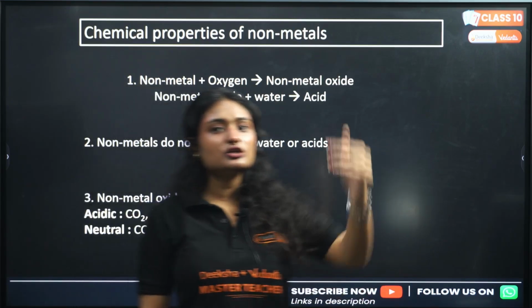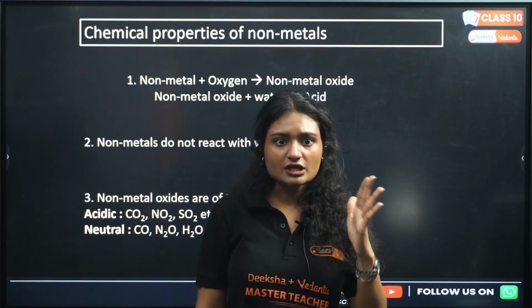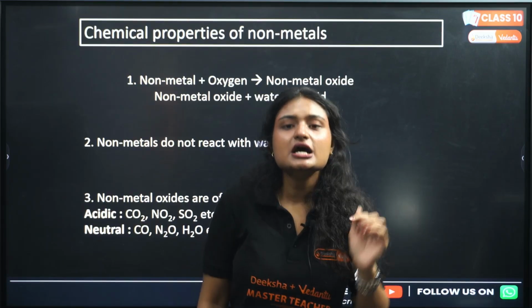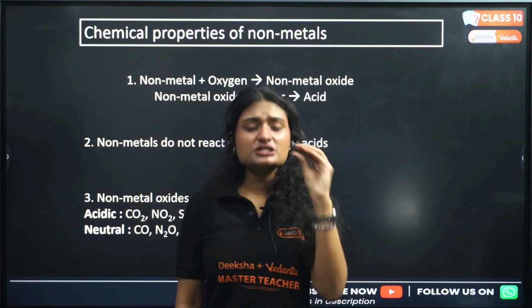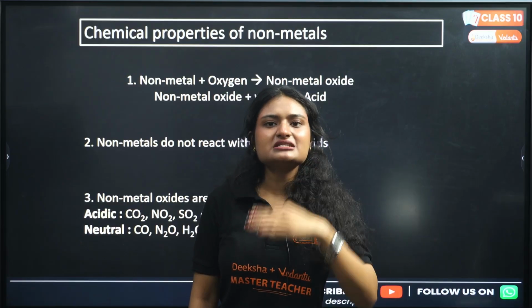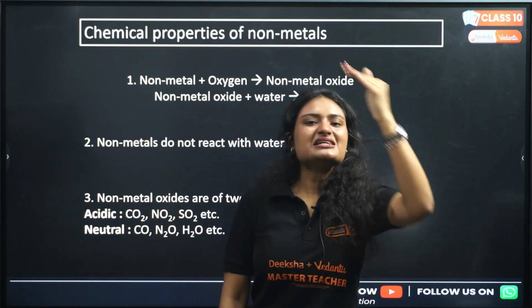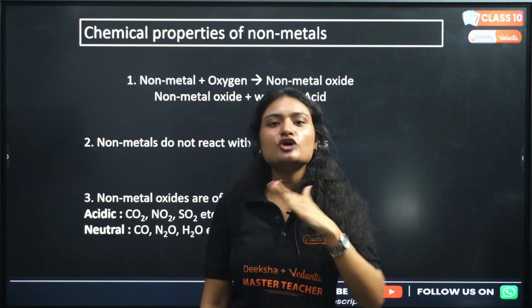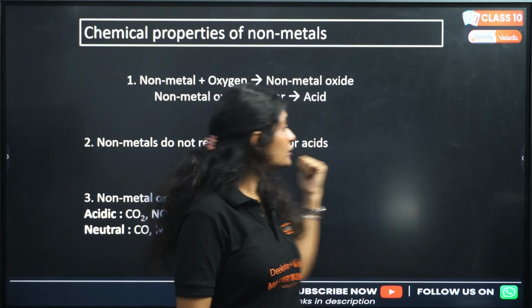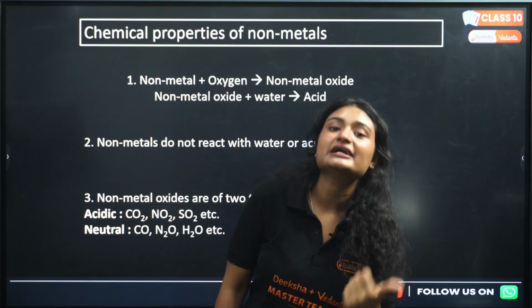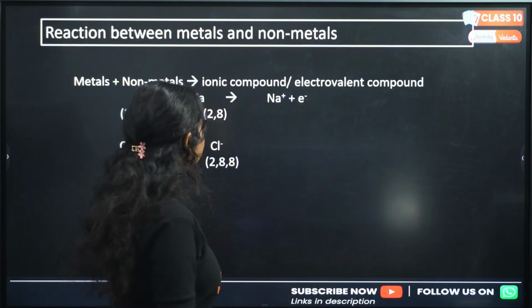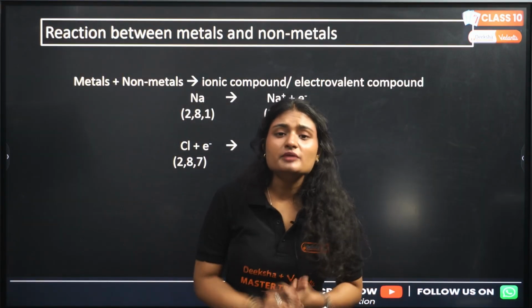You can also explain it on the basis of the reactivity series. If you go below hydrogen, the reactivity decreases. That means hydrogen is much more reactive than all the elements lying below hydrogen. Non-metals lie below hydrogen. That's why they are not able to react with water or acid, because both water and acid have hydrogen in them. Clear? Now, how do metals and non-metals react?